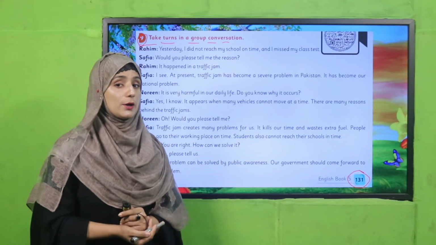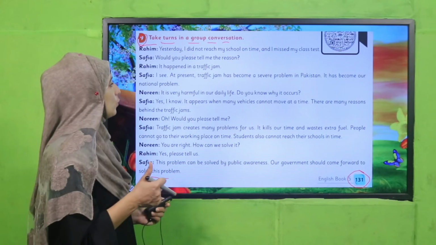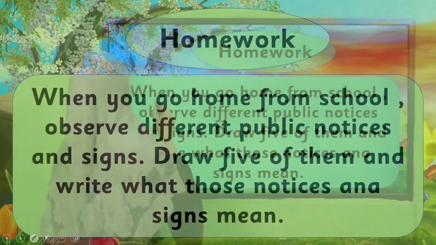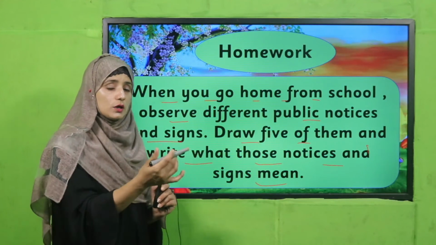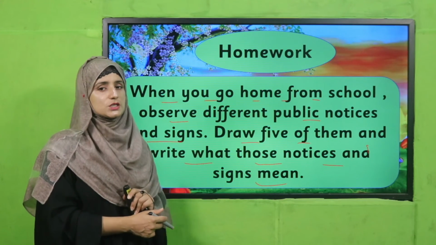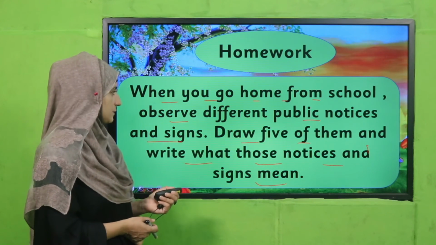Welcome back and good job. I hope now you are able to read with fluency and accuracy. Well done. So what is our homework for today? When you go home from school, observe different public notices and signs, draw five of them and write what those notices and signs mean. So while going to school and coming home, you will observe all public signs, draw five of them and explain their purpose.